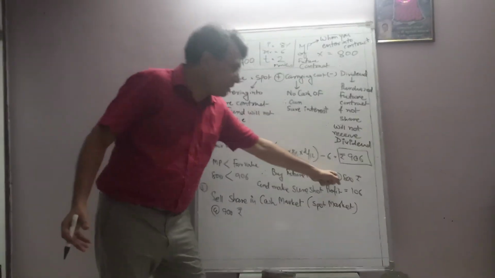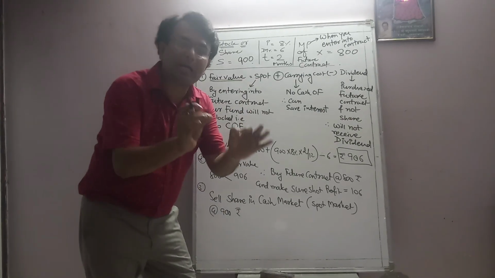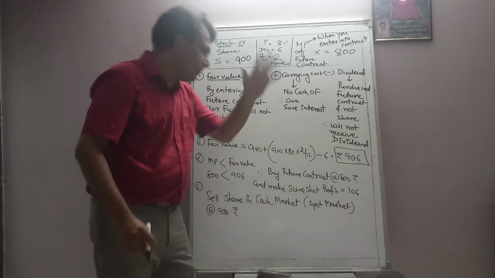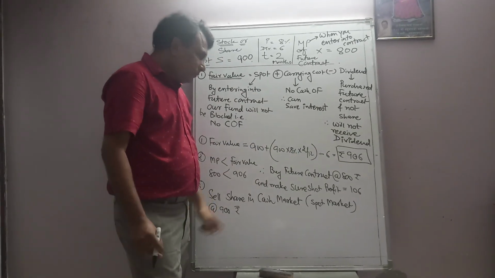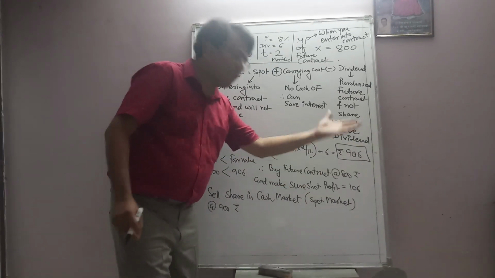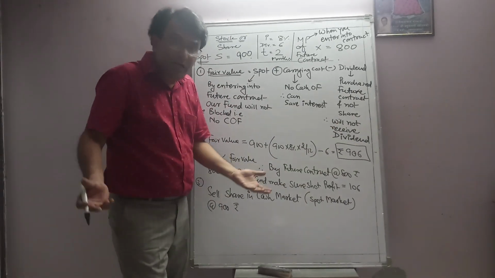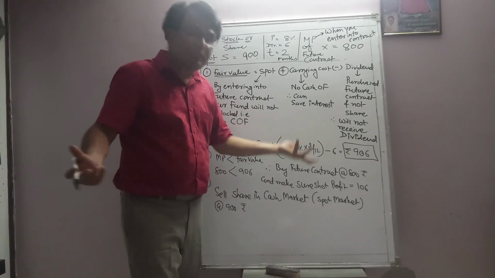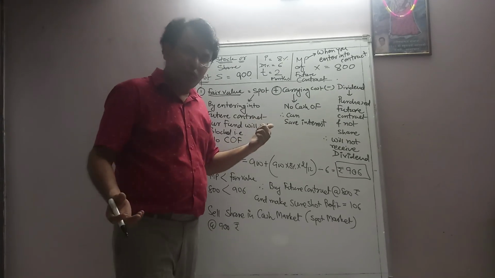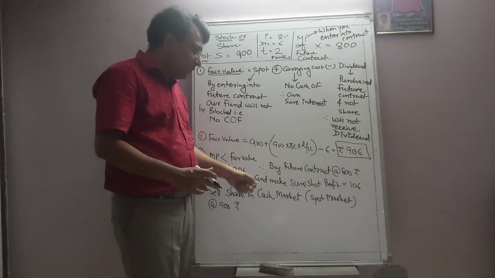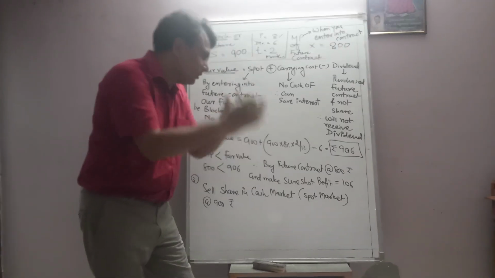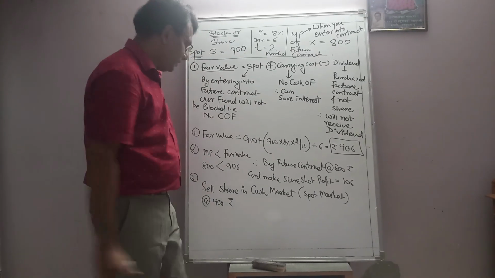So buy future contract at 800 rupees. That is the market price at which you will buy. And the execution will also be made at 800 only. Okay. And by buying this future contract, you will get short profit of 106. Now you will wonder, how sir has got 106 rupees profit? So for that I will go for explanation. Fine, but otherwise you can say that by entering into future contract, you will get short profit of 106.